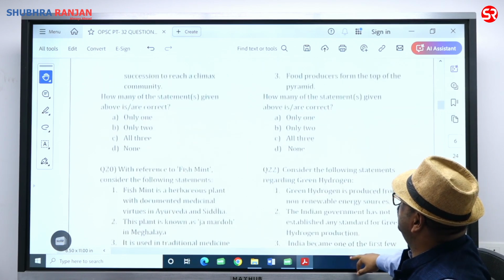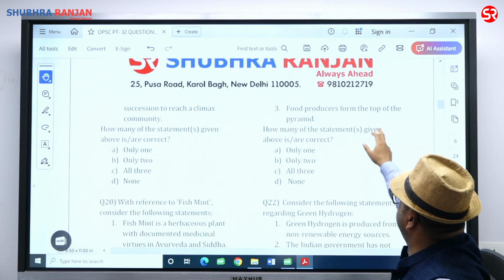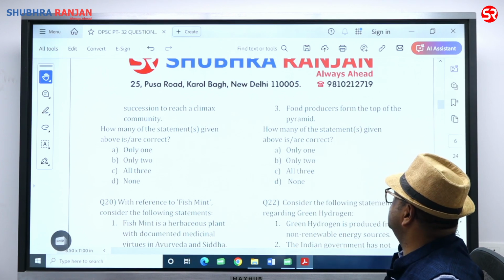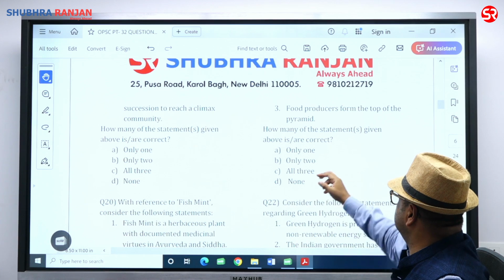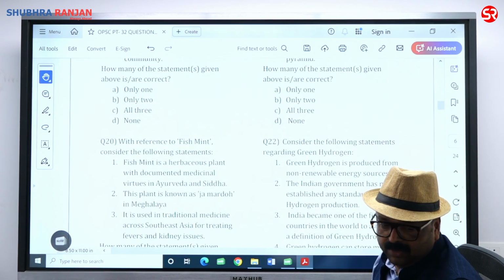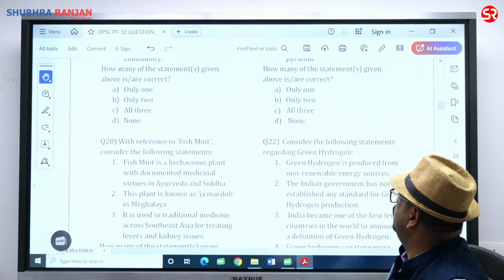Food producers form the top of the pyramid. No, producers are at the bottom. So only 1 is correct and 2 and 3 are incorrect. So answer will be alpha.